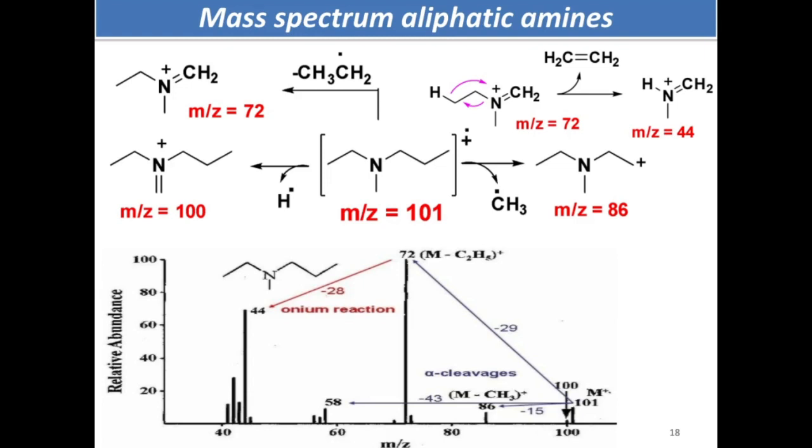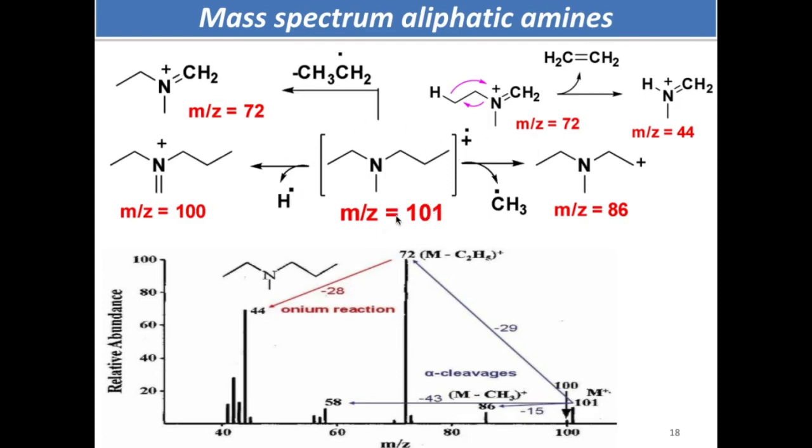To compare the n-alkanes with aliphatic amines, same case for aromatic amines also, what I said to you: an even molecular weight compound will have odd daughter ion peaks, and an odd molecular weight compound will have daughter ion peaks at even m/z value.